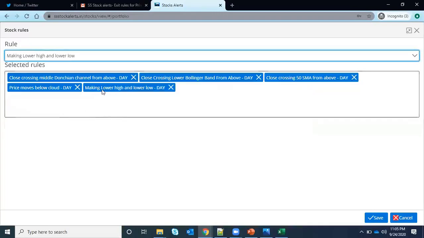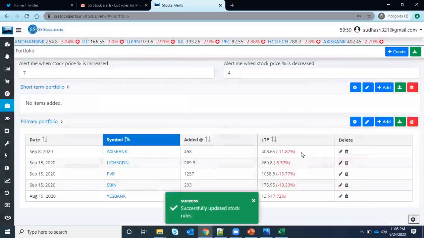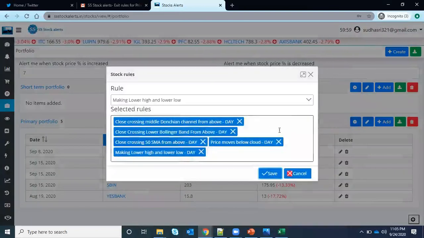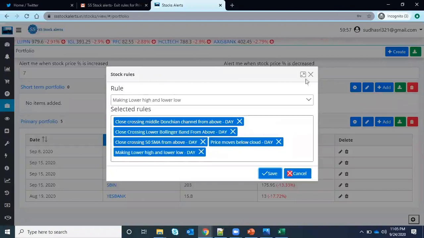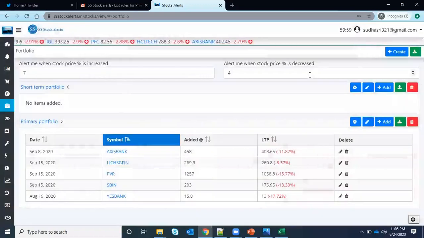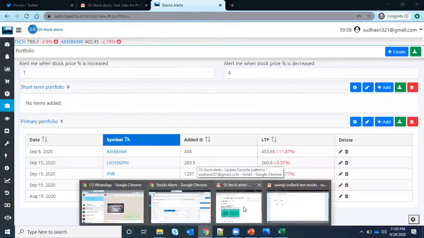Just add a pattern and save your stocks. For all the stocks, whenever any of the rules match, like if it forms a lower low, you will get an email. Let me just show you.